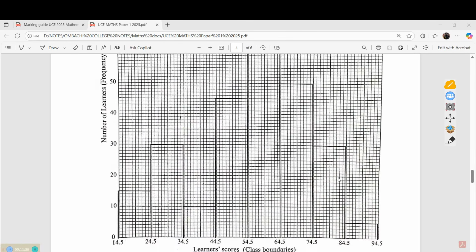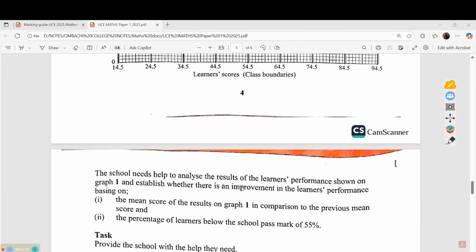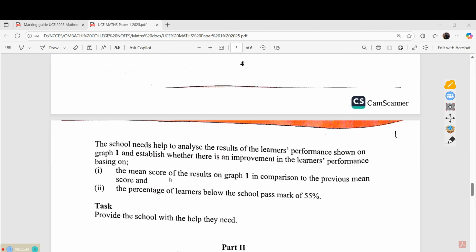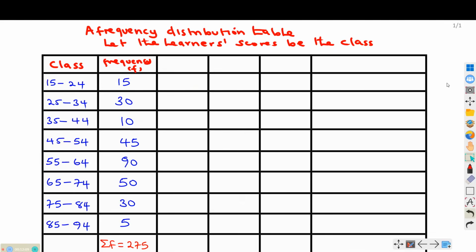So what we need is to establish whether there is an improvement in learners' performance based on part 1, the mean score of the results on graph 1 in comparison to the previous mean score. So we need to find the mean, then also the percentage of learners below the pass mark of 55%. So the mean score here, we know how to obtain mean. To obtain mean, you must have what we call the midpoint. Then you also have the frequency.